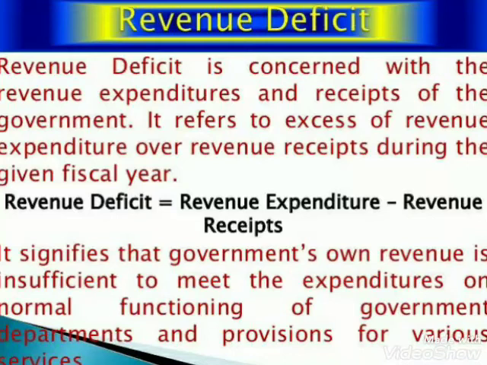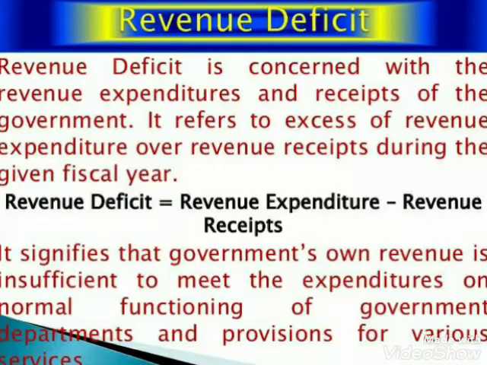Or we may raise funds by selling our assets. So if we do not want to do the borrowing, we can sell any of our assets. Our assets could be, let's say your car, or your house, or your jewelry, whatever.